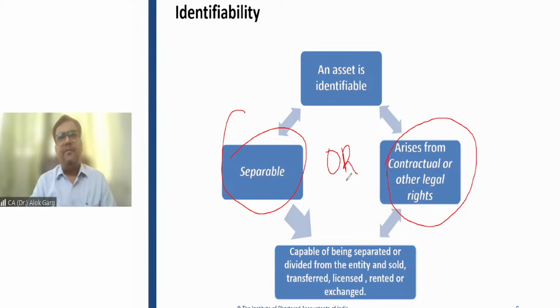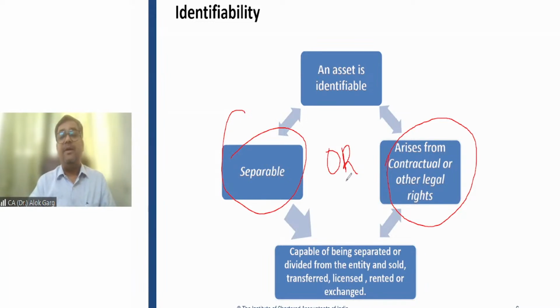Number one, in this case, of course, it is arising from a contractual or legal right, because when Bharti Airtel is paying to the government, there is a contract between Bharti Airtel and the government where the government is transferring this license in favor of Bharti Airtel to use for the next 20 years, or Bharti Airtel can even sell this license to different entities, right? So in this case, it is of course arising from contractual and legal right, and it is separable as well.